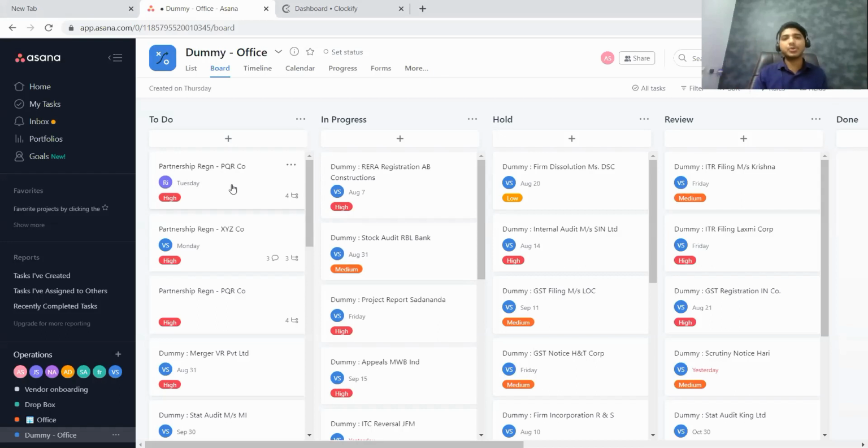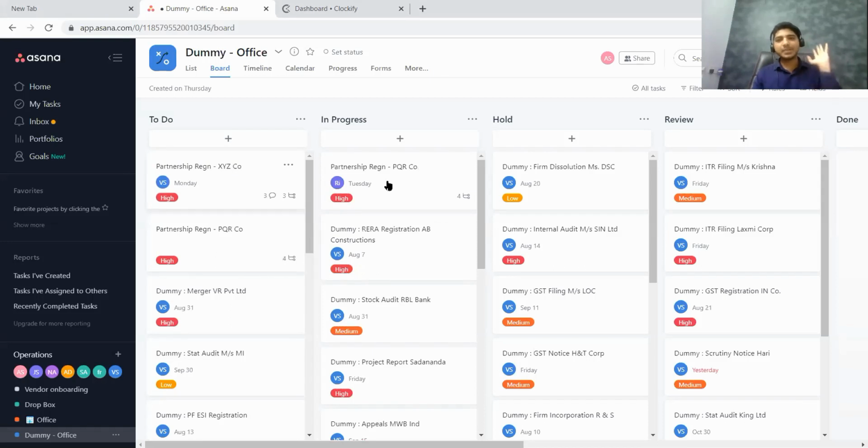If he's using his computer, then again click this and drag and put it under the in progress tab. As simple as that. When he brings it to the in progress tab, one more notification will come to me saying that this staff has moved this task to in progress. So I'll also get information saying that the work has started.